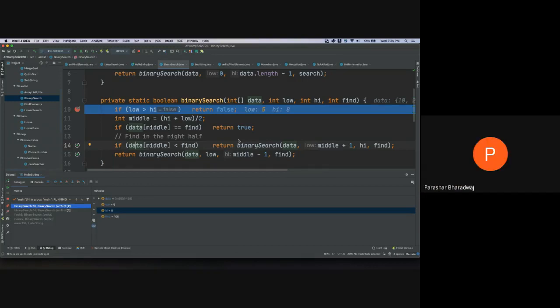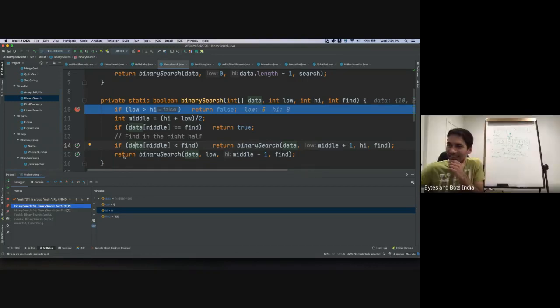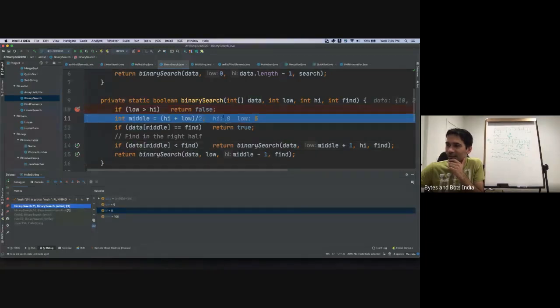Wait, okay, let's continue on this. Can you just say the last part again? Yeah, so keep a note of high and low. Our low is 5 and high is 8, correct?